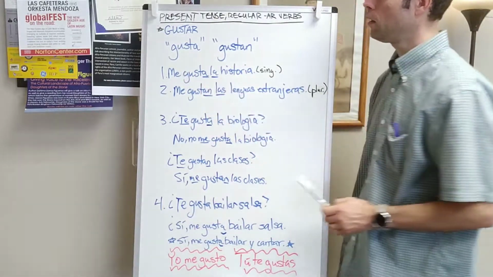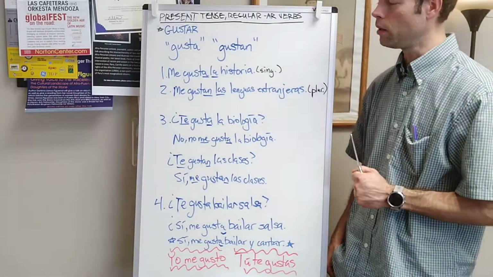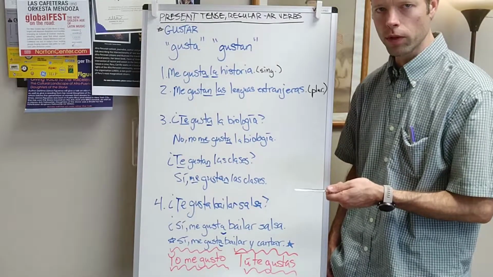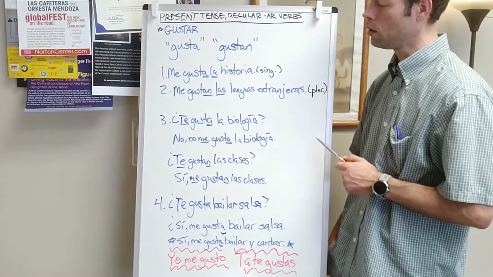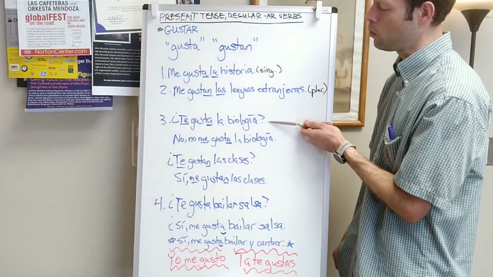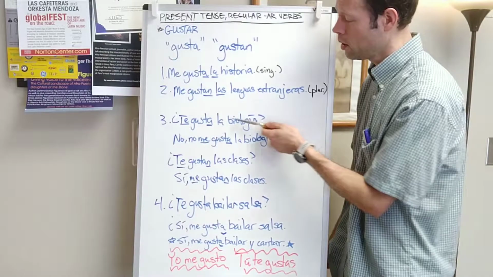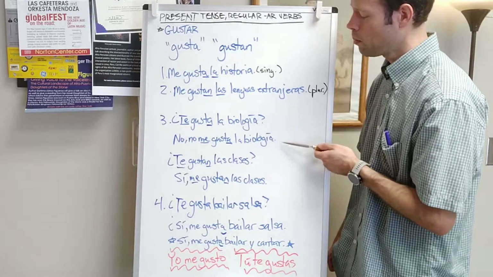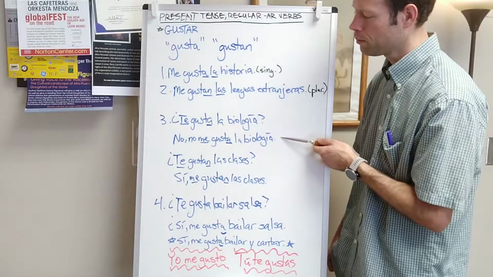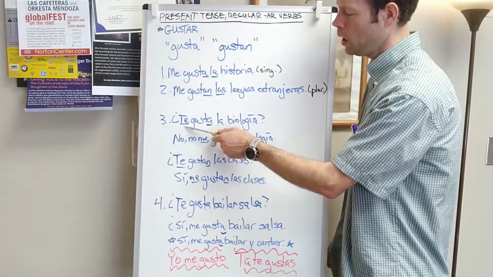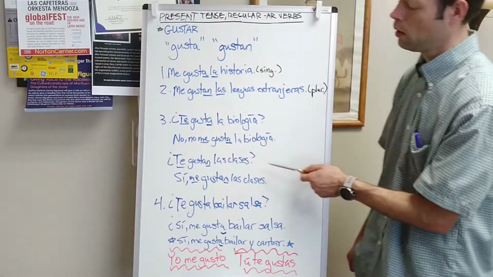So me here actually means to me. It's what's called an object pronoun. And we'll talk more about those in a future video. Let me show you another common object pronoun you could use with gustar in this example. ¿Te gusta la biología? La biología, singular, so gusta. A possible response is, no me gusta la biología. Here we use te, meaning to you, and me, meaning to me.